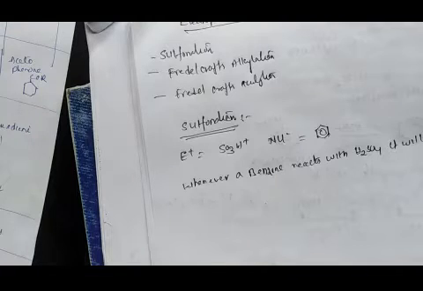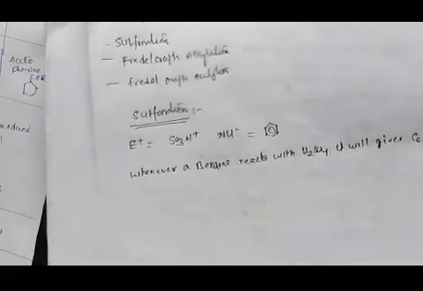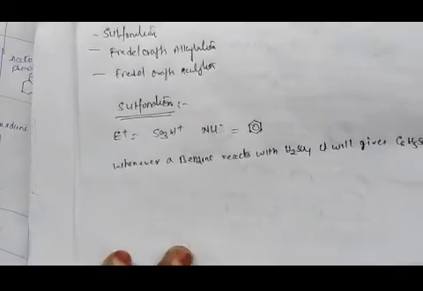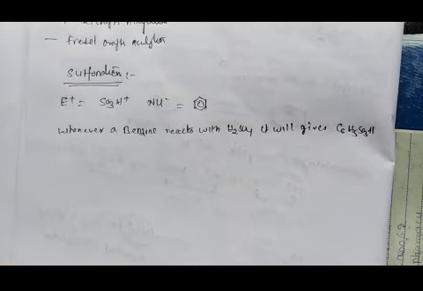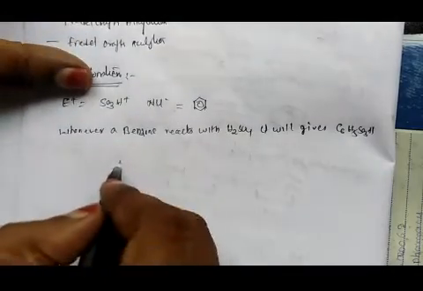And the sulfonation reaction is an electrophilic aromatic substitution reaction. In this reaction, the electrophile is the SO3H group and the nucleophile is the benzene. We already know that. So I will give the general reaction.